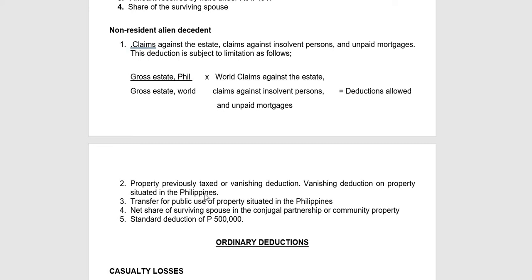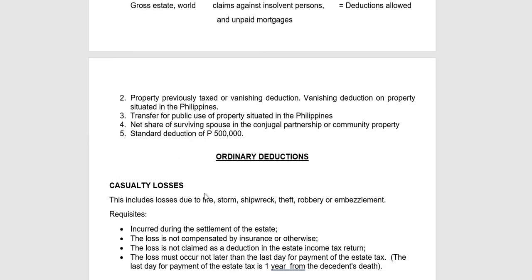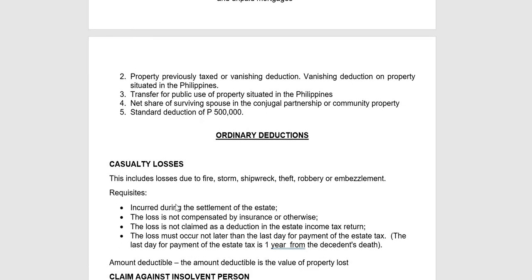So let's discuss the deductions one by one. Let's start with the ordinary deductions. We have the casualty losses. Casualty losses include losses due to fire, shipwreck, theft, robbery, or embezzlement. The requisite is that it must be incurred during the settlement of the estate. The settlement of the estate is 1 year from the date of death. So the losses must be incurred during the settlement, or within 1 year.